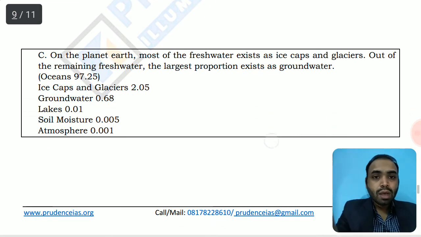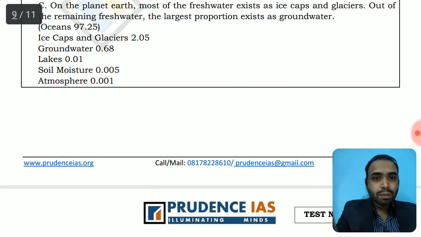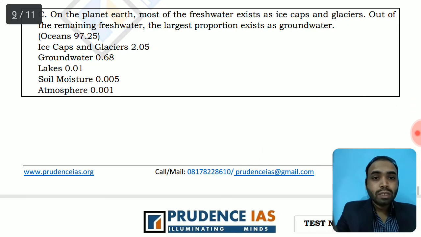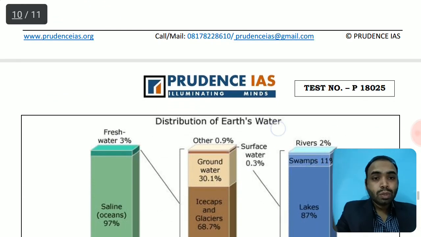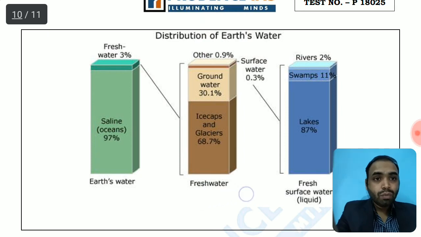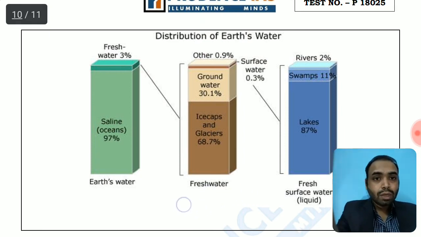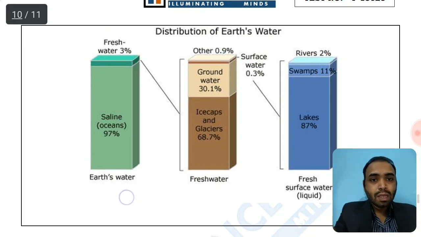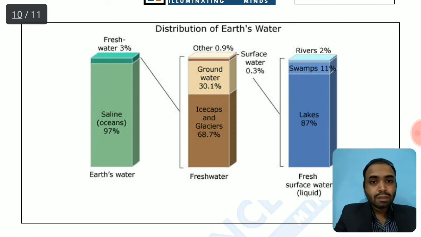This is the distribution. Around 96.25% is ocean saline water. The remaining is the fresh water, which is distributed as such. Ice caps and glaciers have 2.05 percent, then groundwater has 0.68, and the lakes have 0.01. Soil moisture is 0.005, and atmosphere is 0.001% of fresh water. So this diagram also illustrates the distribution of Earth's water. And remember that this is all 100%. The first diagram is representing the 100%, that is 100% out of 100%.